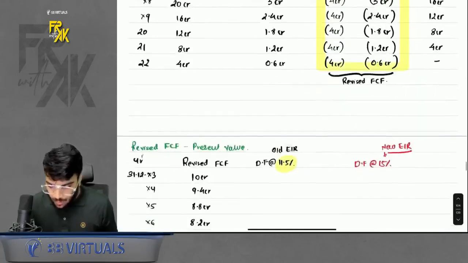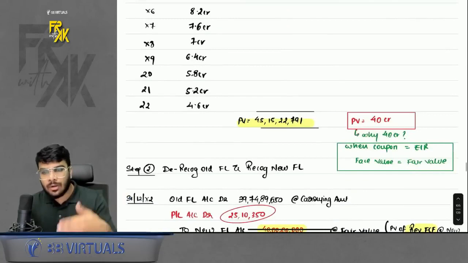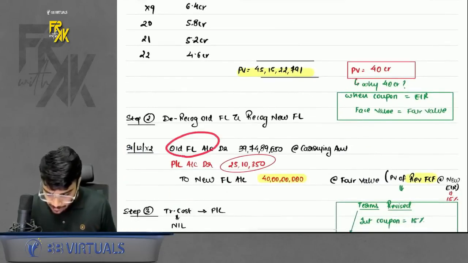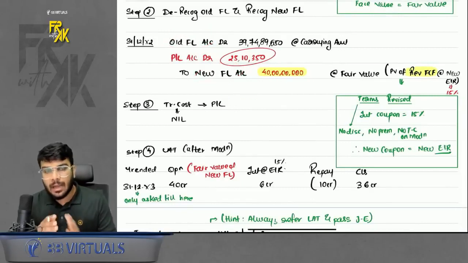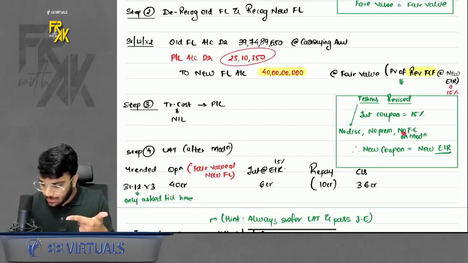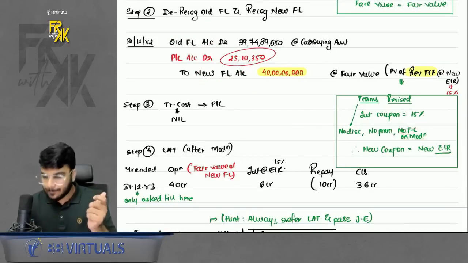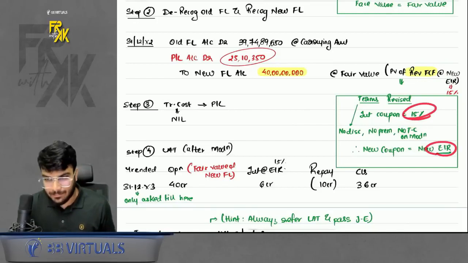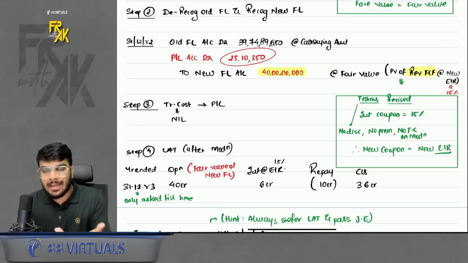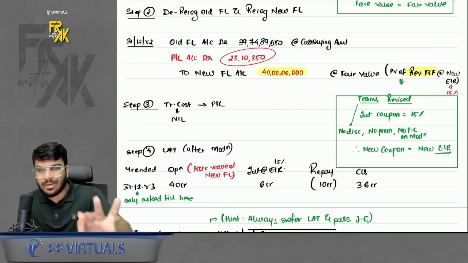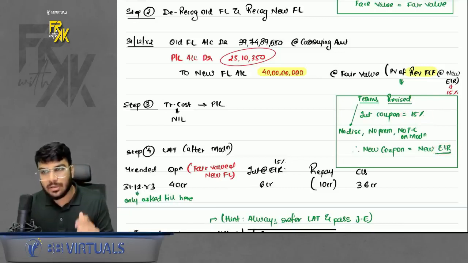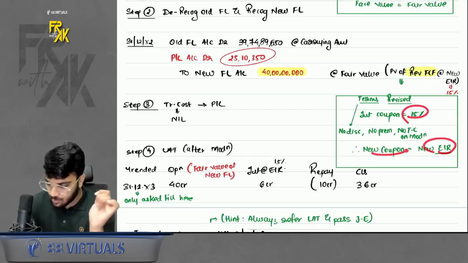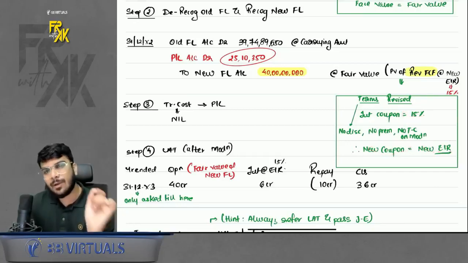No worries, sir. Now, if it is substantial, what to do? Remove the old, record the new. So we will remove the old financial liability, record a new financial liability. Now, how to record the new financial liability? See, under the modified terms, there was no premium, there was no discount, there was no transaction cost. So there is a hint that your coupon and EIR are the same. Your revised coupon and the EIR are going to be the same, because no premium, no discount, no TC. And when the coupon and EIR are the same, I'll give you one shortcut. When coupon and EIR are the same, your face value and fair value will be the same.